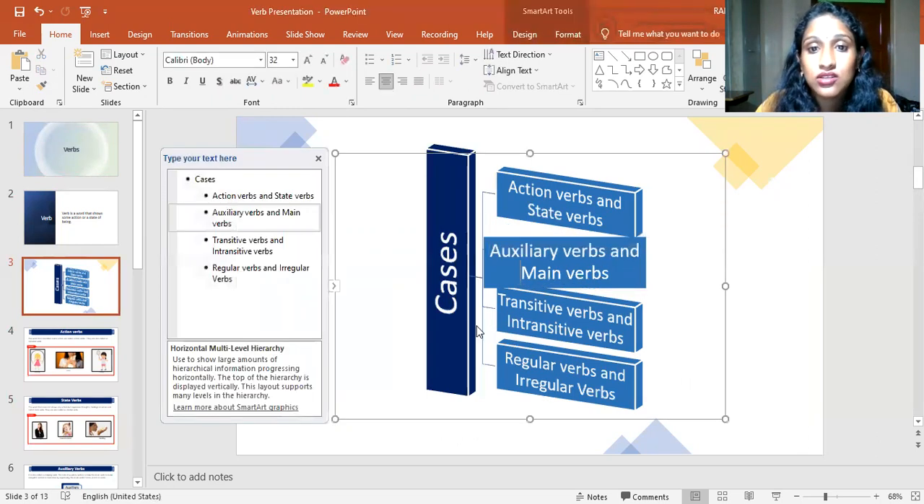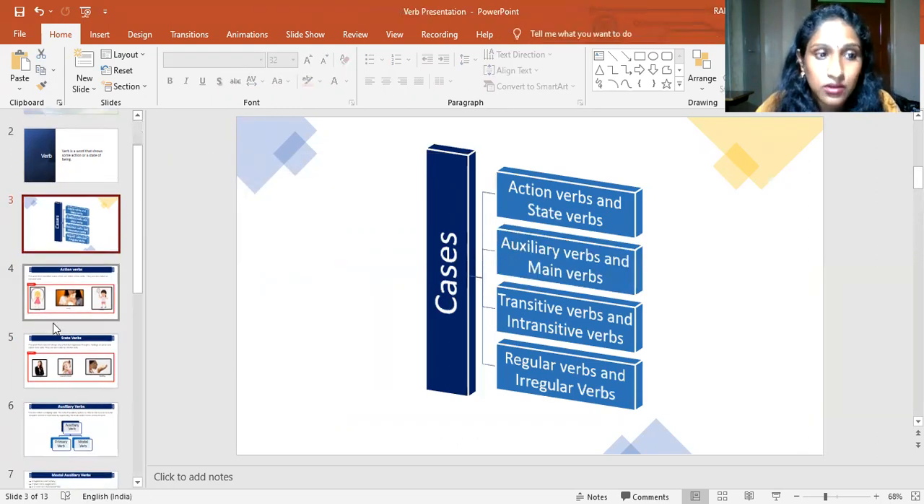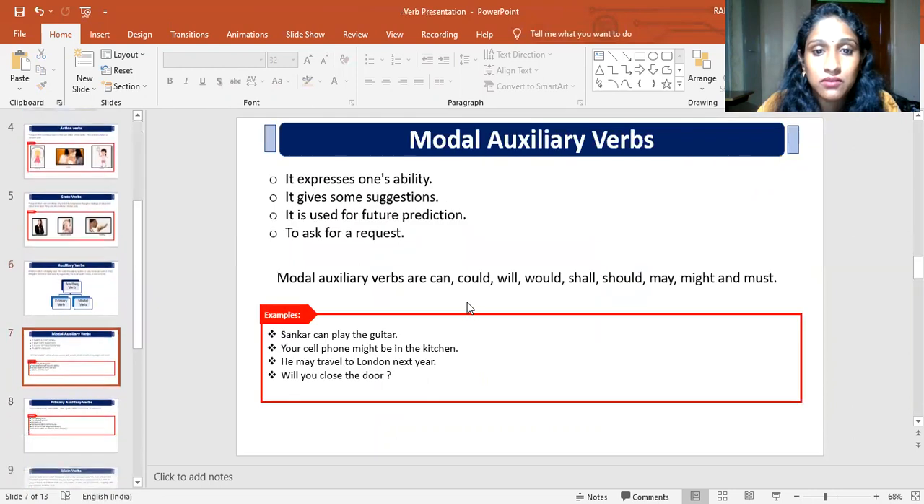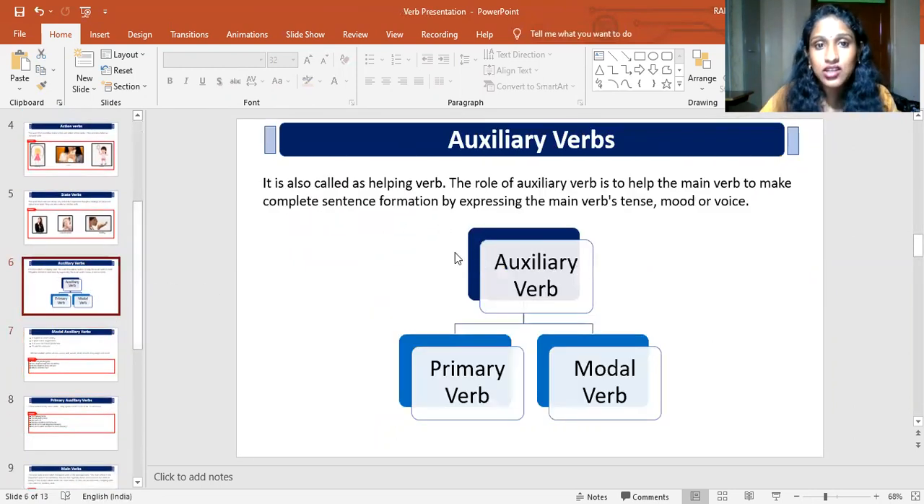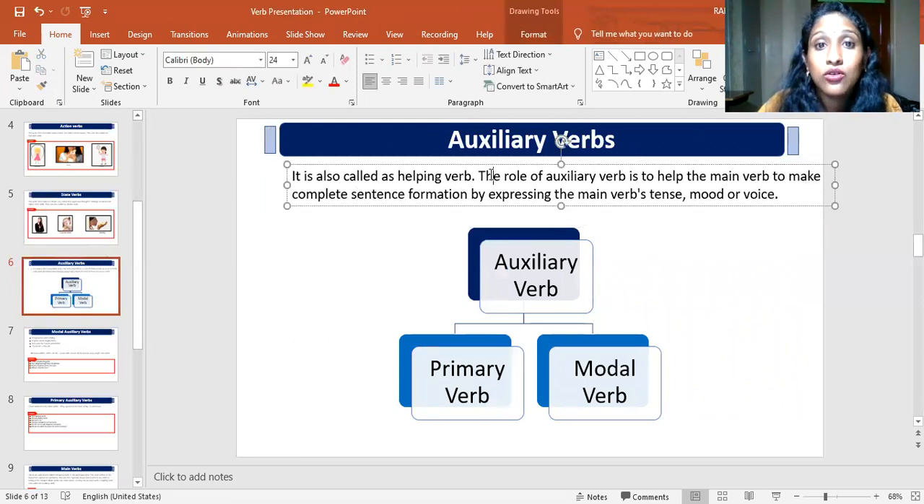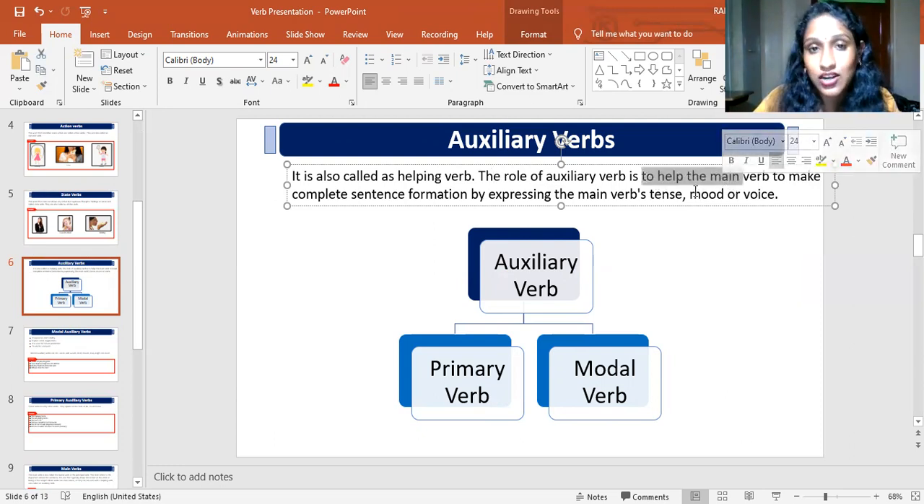Now the next is auxiliary verb and main verb. So what is an auxiliary verb and a main verb? An auxiliary verb is nothing but a helping verb. What is the role of an auxiliary verb? As I told you, an auxiliary verb is a helping verb. It helps the main verb, like an action verb or state verb, to make a complete sentence formation by expressing the main verb's sense or mood.